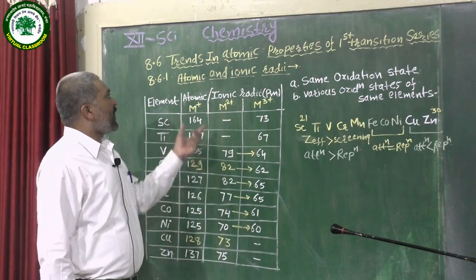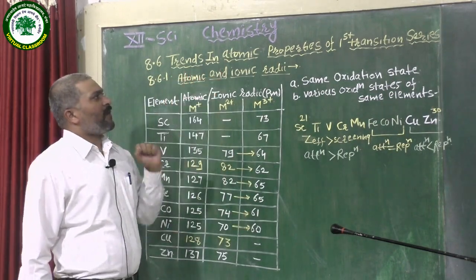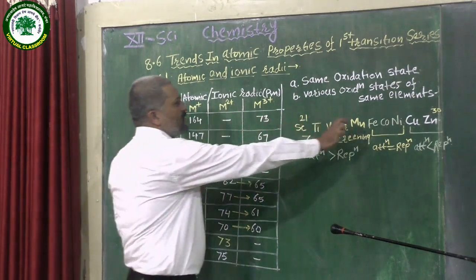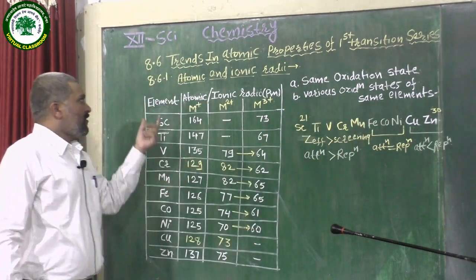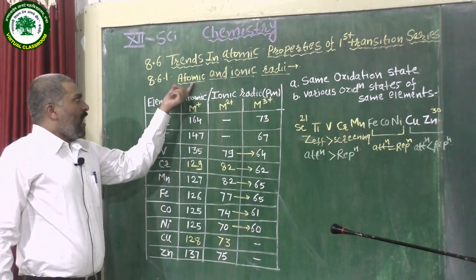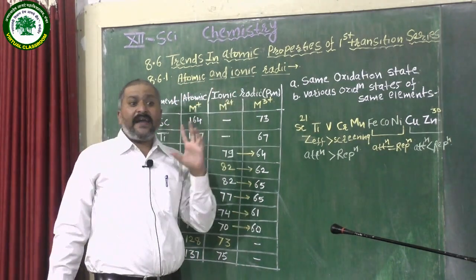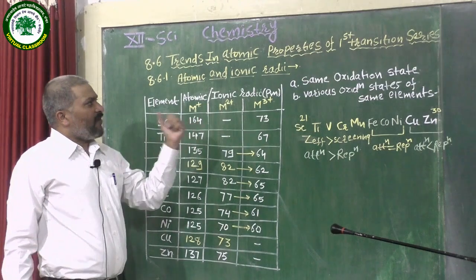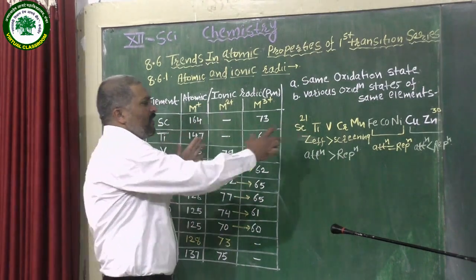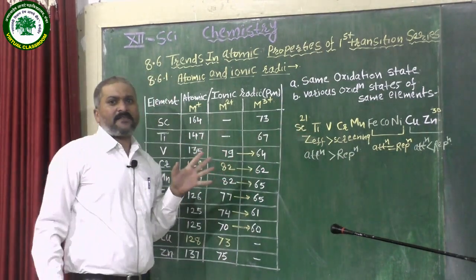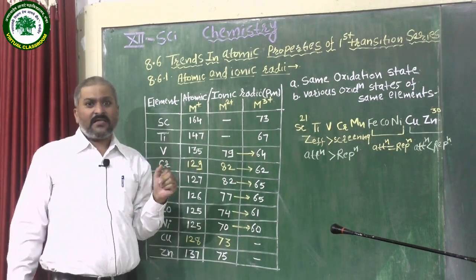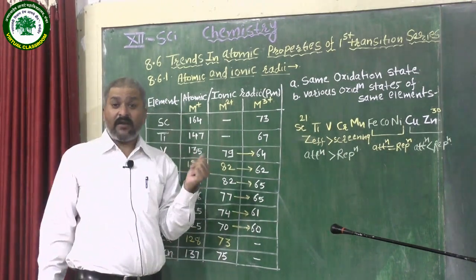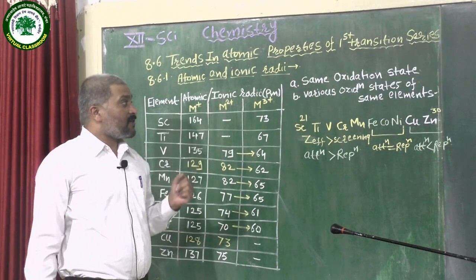Here we have to study what is the trend of atomic properties of this first transition series. First, the atomic and ionic radii. Then we have to see how the trend of atomic and ionic radii in the 3d series takes place. First of all, we have to know the definition of atomic radii and ionic radii to understand this concept.